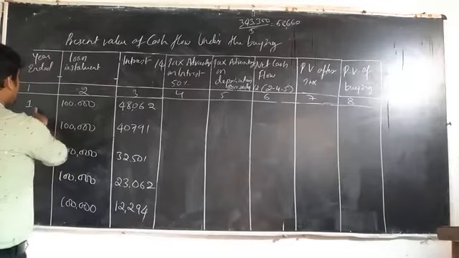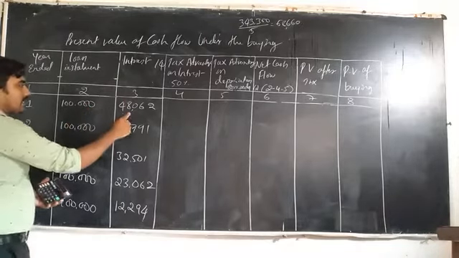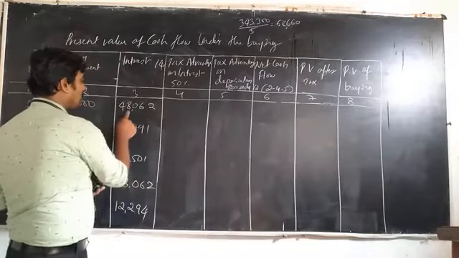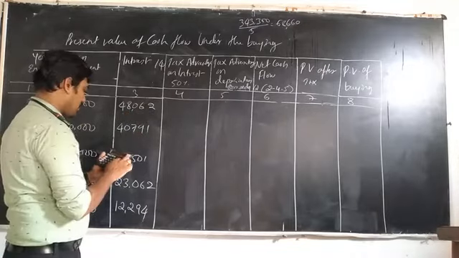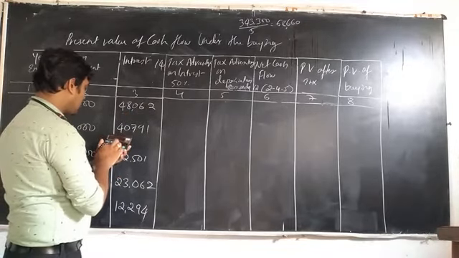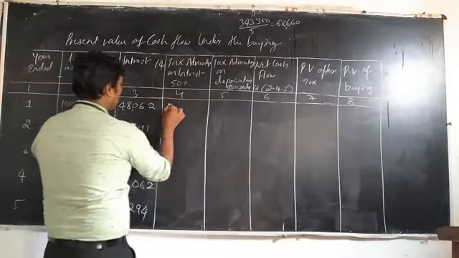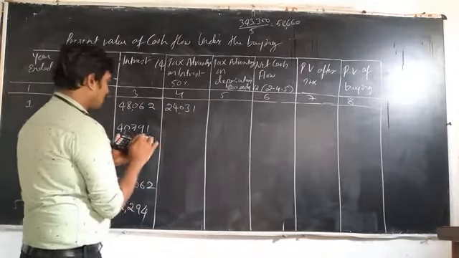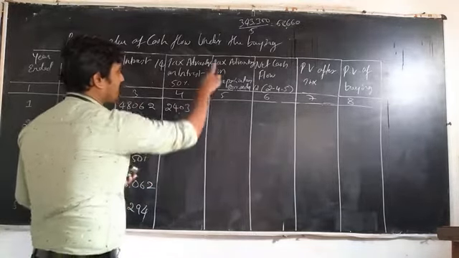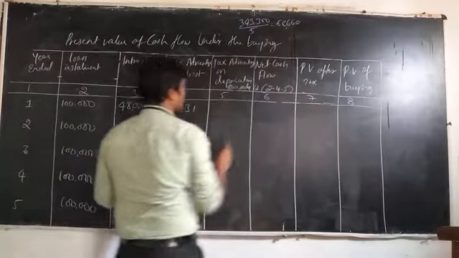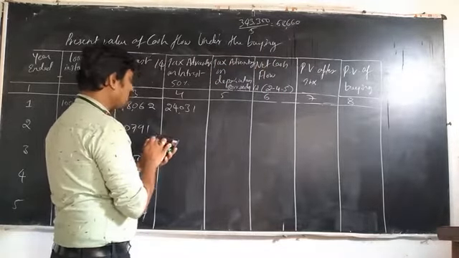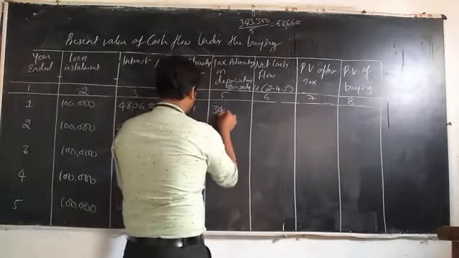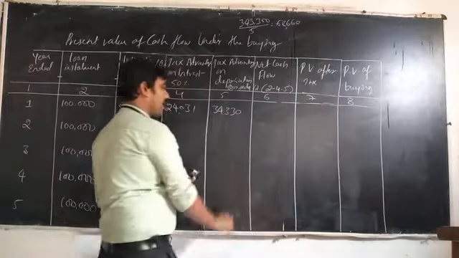Now, the calculation of present value of cash outflow. The first year installment amount is 1 lakh and the interest amount is 48,062. Now we calculate the tax advantage on interest: the interest into 50%. That means 48,062 into 50% gives 24,031, which is the tax savings on interest. Then tax savings on depreciation: every year the same value, 68,660 into 50%, that is 34,330. Every year we have the same value.